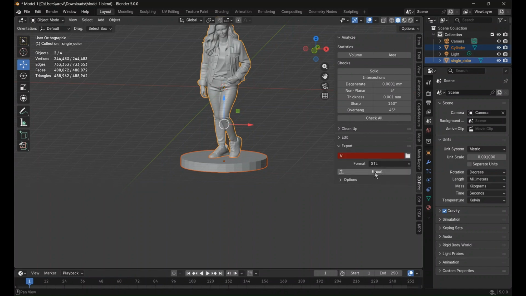Select the 3D model and the base and export it. After that, all that is left is to use your preferred slicer.